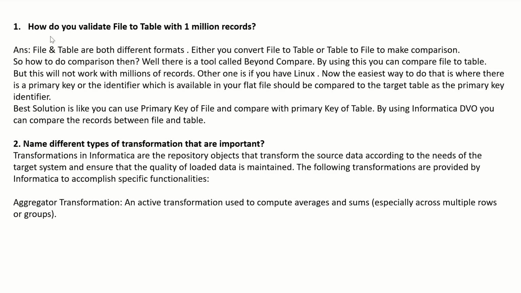Second question: name the different types of transformations that are important. Transformations in Informatica are the repository objects that transform the source data according to the needs of the target system and ensure that the quality of loaded data is maintained. The following transformations are provided by Informatica to accomplish specific functionalities. First one is the aggregator transformation, an active transformation used to compute averages and sums, especially across multiple rows or groups.